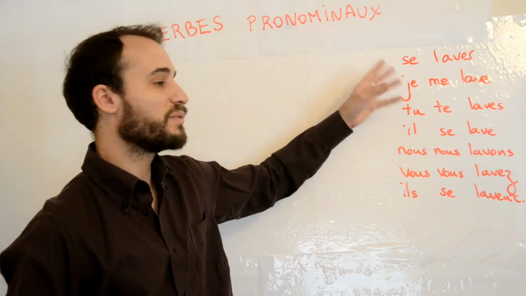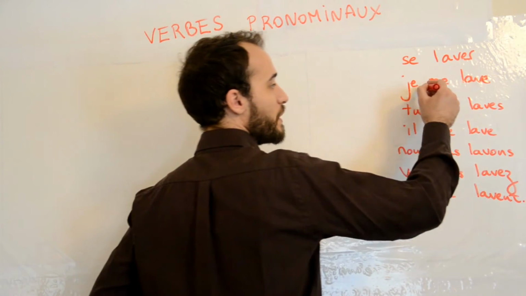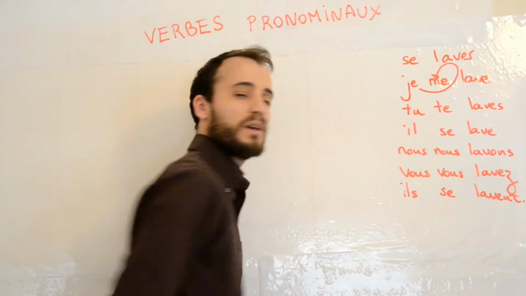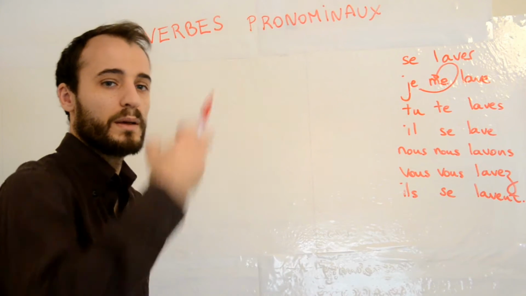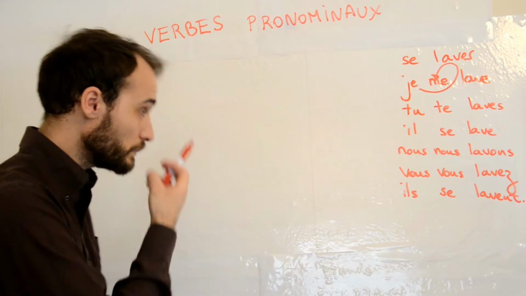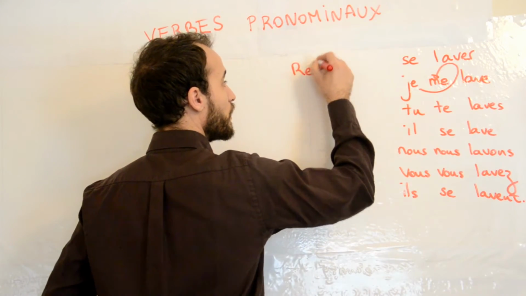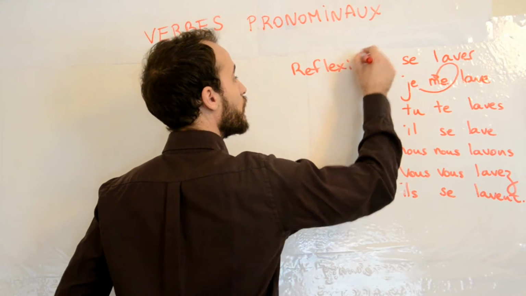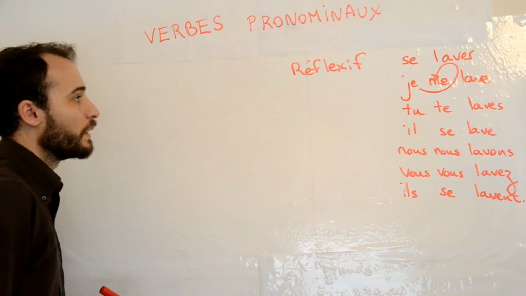So the reflexive aspect of the verbe pronominal is that the action is made on the same person. So the person who does the action is receiving the action as well. So that is the reflexive aspect.